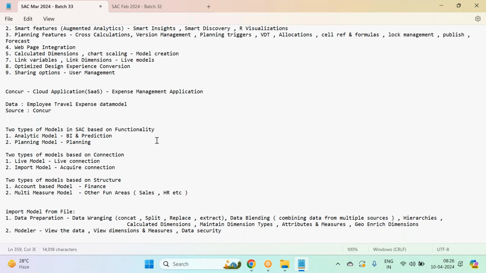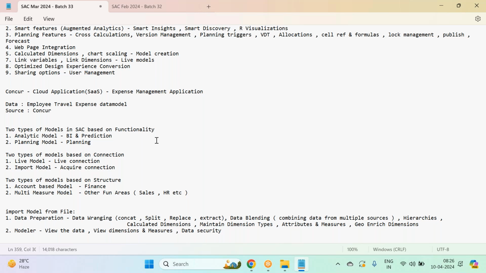So how many of you know Concur? Generally Concur is a cloud application that is acquired by SAP. Right now it is SAP Concur only. It's a cloud application, the same software as a service offering like SAP Analytics Cloud.